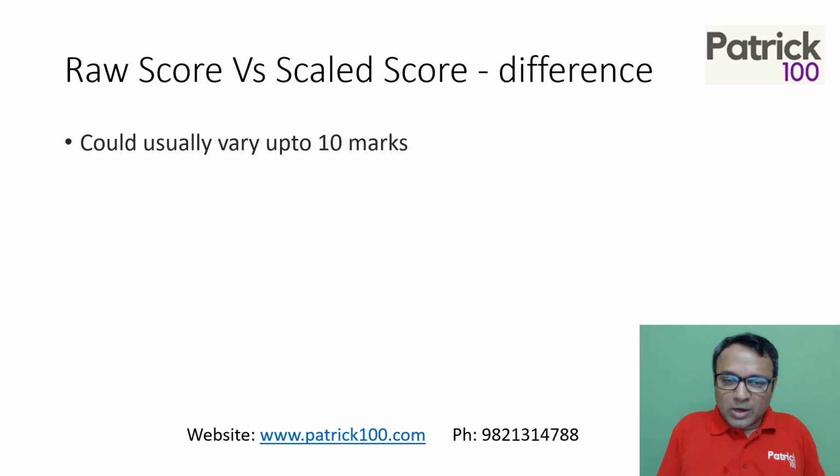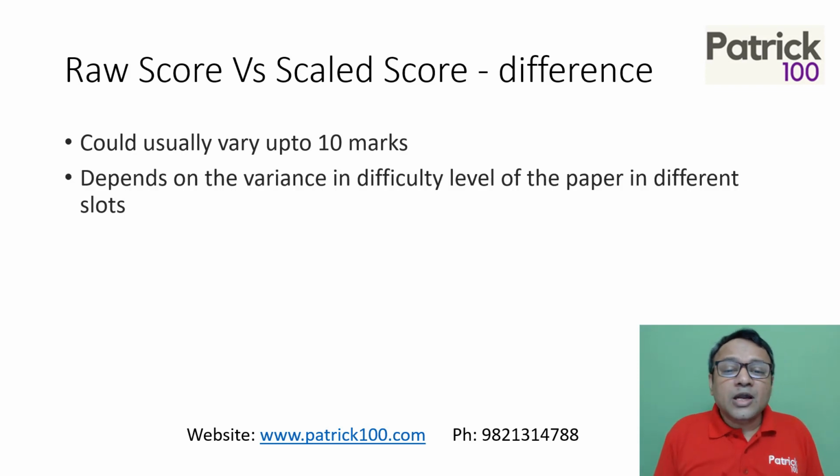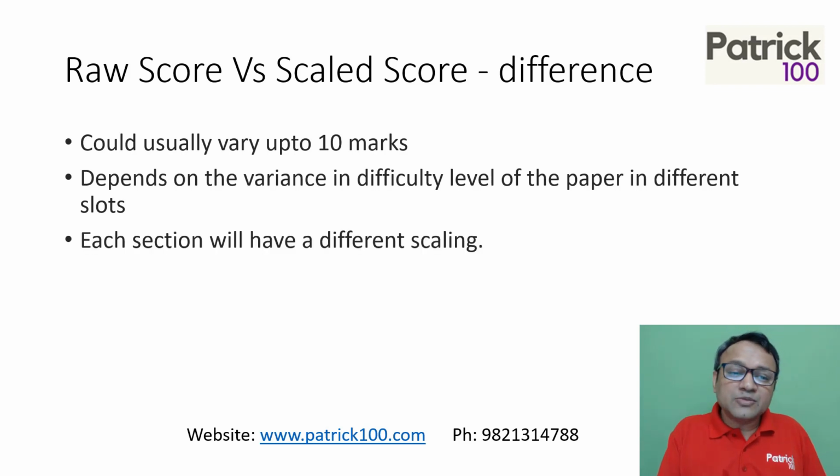It can vary more also. I'm not saying it can vary more, but what is seen is that up to 10 marks your scores can go up and go down. That is very huge in CAT. It also depends on the variance in the difficulty level of the paper in different slots. How difficult or how easy it is in different slots becomes very important. If the paper is very difficult, they'll scale up more. If the paper is very easy, they will scale down more.